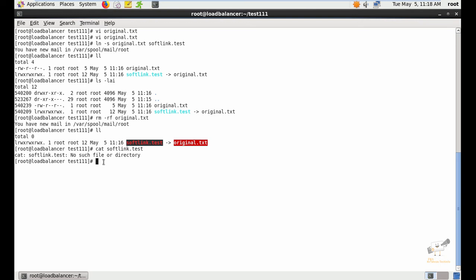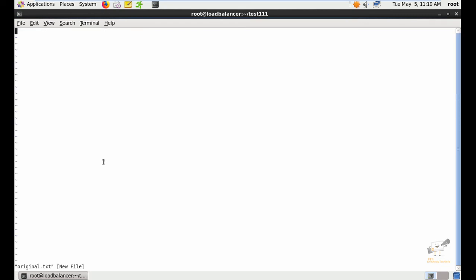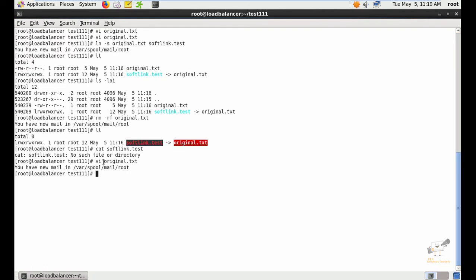Now we can see how to create a hard link. Now I'm going to create the same file, that is original.txt, and add contents to it. Just adding test, and save the file and exit.